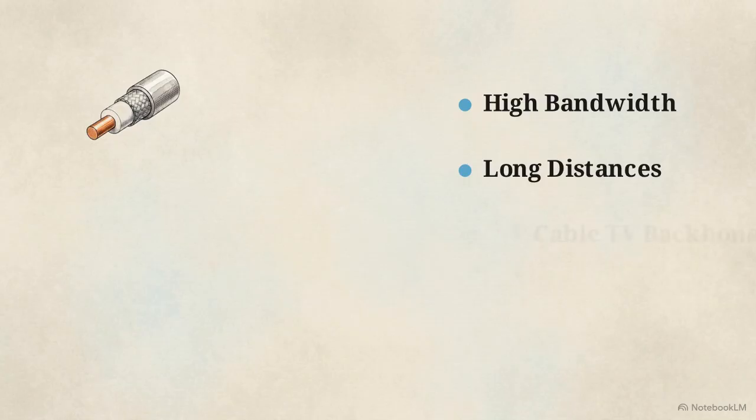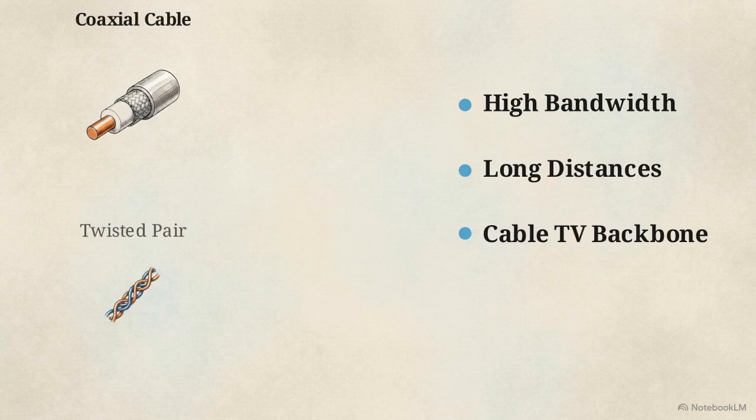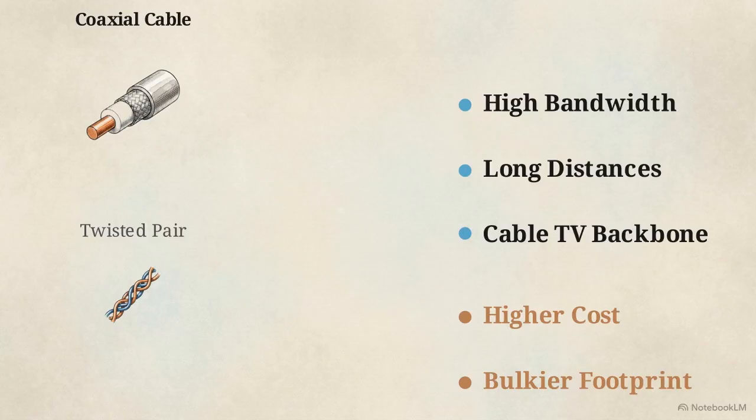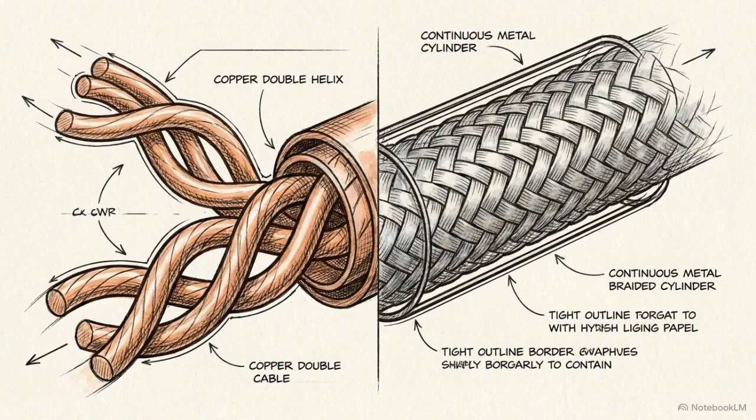Coax achieves significantly higher bandwidth and spans much longer distances than twisted pair, making it the backbone of cable TV networks. The trade-off is higher cost and a much bulkier physical footprint. Copper transmission relies strictly on geometric shielding. Engineers must use helices and continuous cylinders to protect electrical pulses from their physical environment.